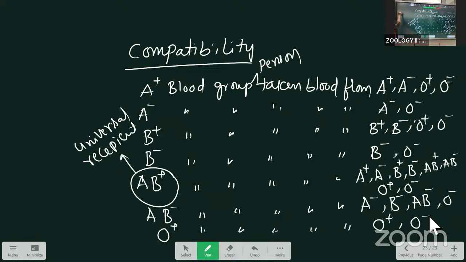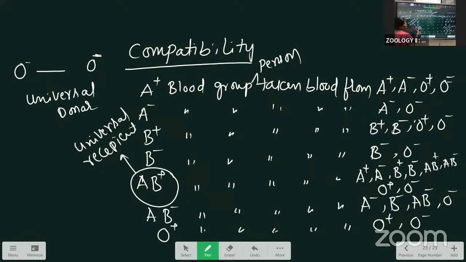Last, O negative takes blood from which one? Only the O negative group. That's why it is given to all the groups, but taken only from the same group. That's why we call it a universal donor.